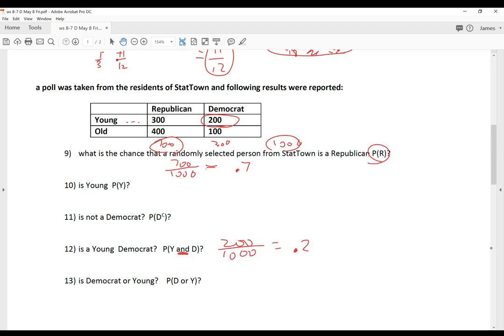Again, change to decimal number. Okay. And then if it's a Democrat or young, what's the chance that you're gonna talk to somebody who's a Democrat or young person? Well, these are Democrats, 200 and 100. Young people are these, 300 and 200. So how many is that total? Well, 300 plus 200 plus 100, all three numbers, is 600. Don't add 200 twice. Okay, so we're just adding these three numbers.